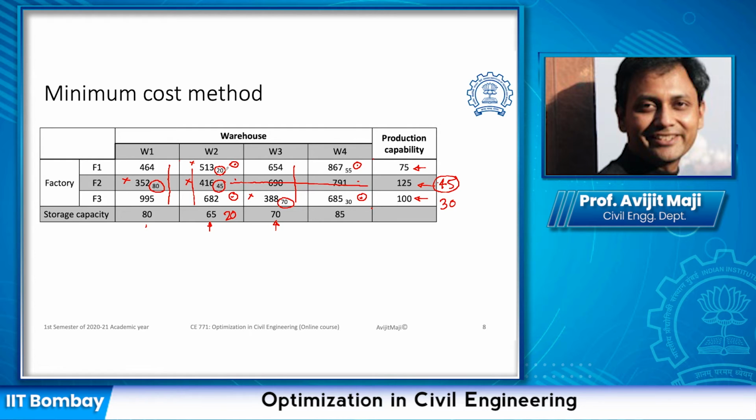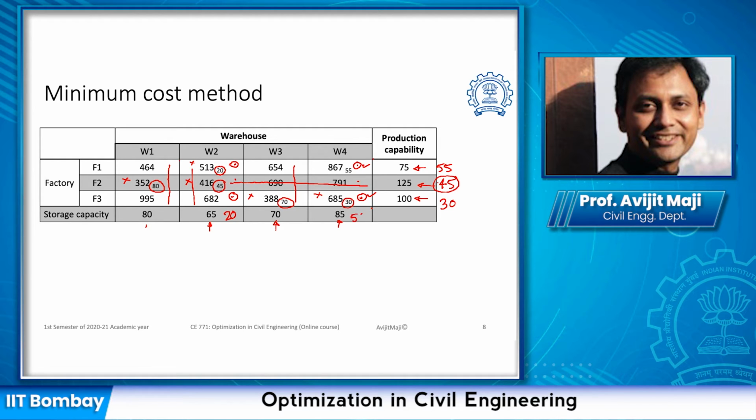And as we provide this 20, the remaining here is now going to be 55. Now we look into the 2 cells, which is here and here. Out of this, the minimum is this one, and if we look into what it can satisfy, row wise it needs to satisfy 30 and column wise it needs to satisfy 85. So the minimum of that, which is 30, it is going to satisfy. We are assigning it here.